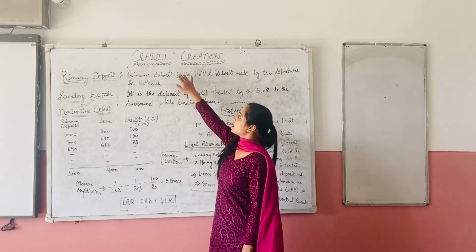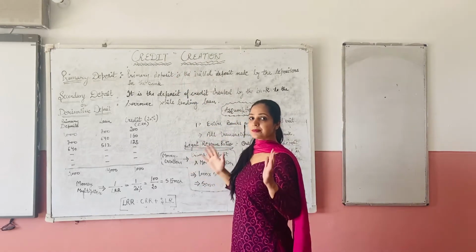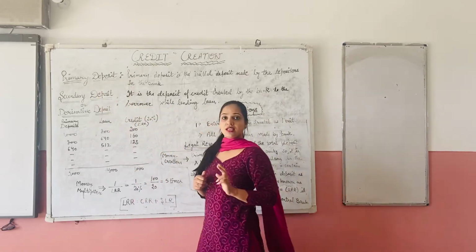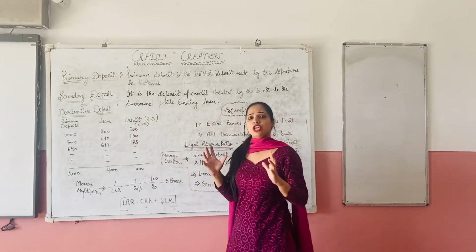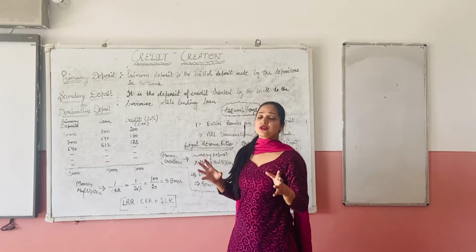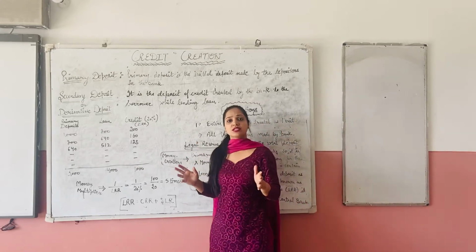In order to understand what credit creation is, we first need to understand some essential basic concepts. We need to understand what primary deposits are and what secondary deposits are. Primary deposits are the initial deposits.